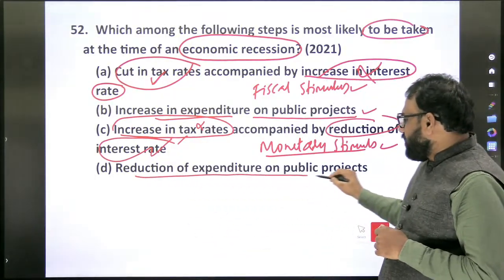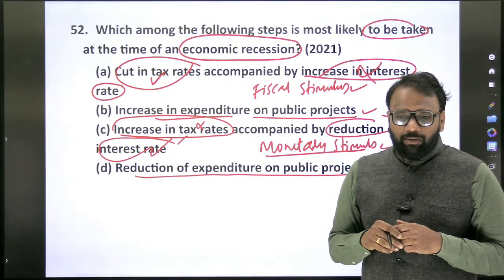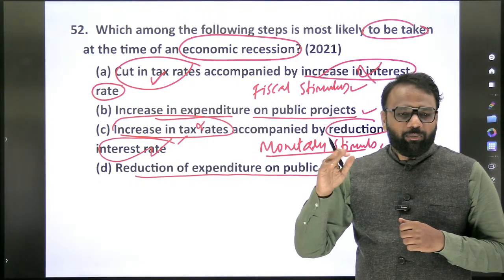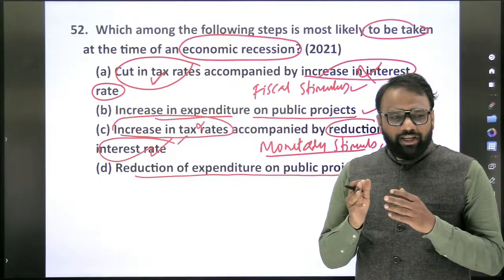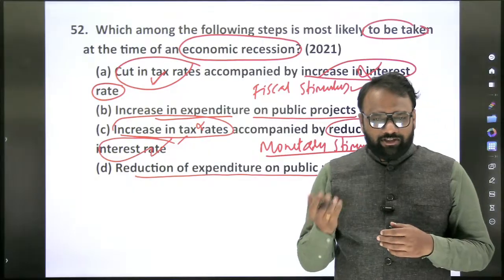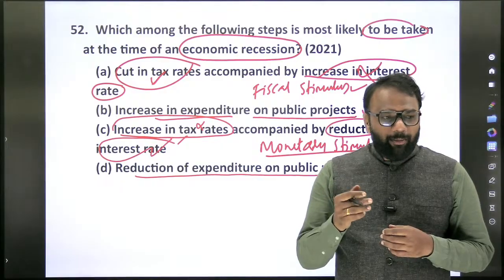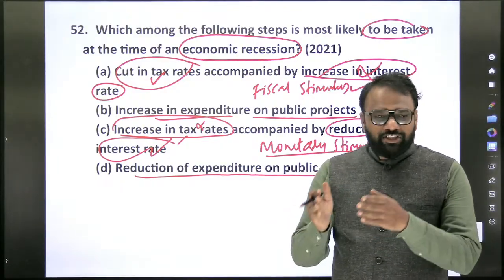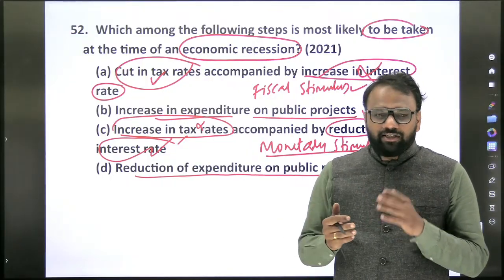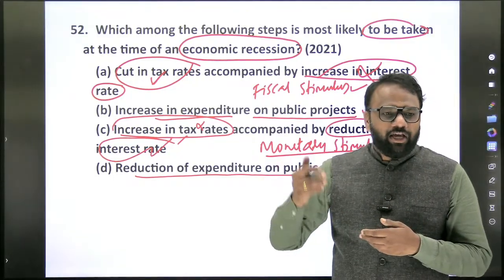Reduction of expenditure on public projects. Public projects, for example, construction of a road is an example of a public project. Construction of a nuclear power plant or thermal power plant, any infrastructure, all of them are public projects. When you spend more on public projects, what happens? Increase in employment, increase in demand. For construction of this road, we require cement and steel. So obviously demand for steel and cement will increase, and in the cement industry and the steel industry, employment opportunities will increase.